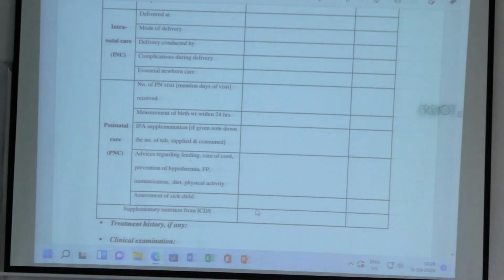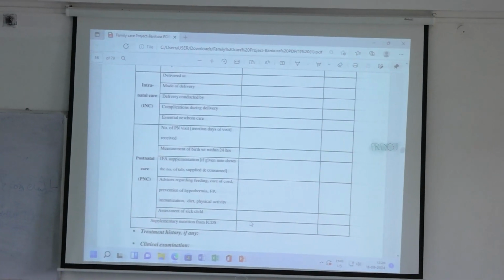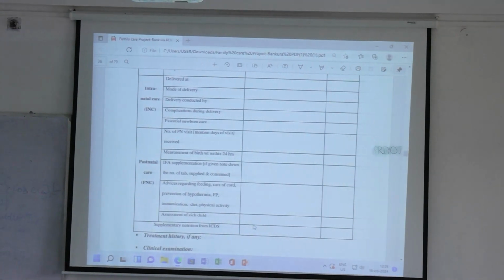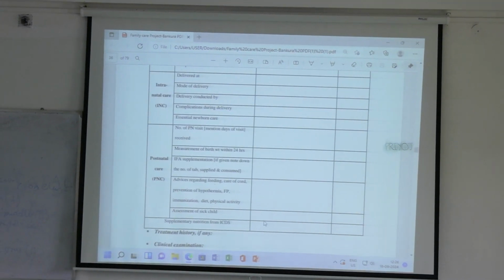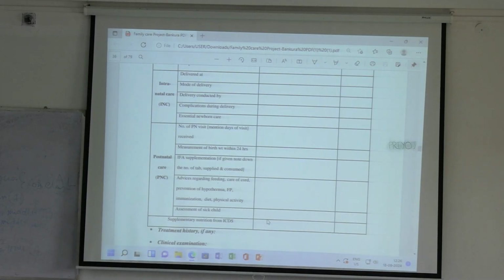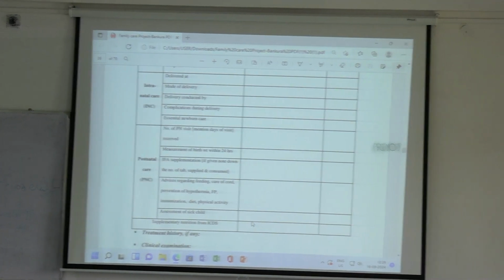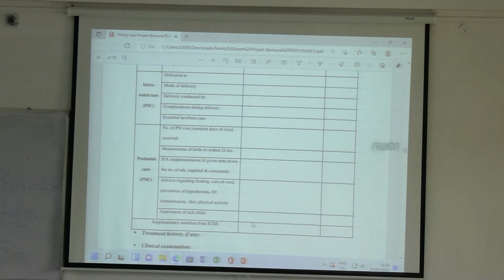Now next comes the postnatal care or the PNC. Number of postnatal visits. After the delivery, when the mother is kept for observation for 48 hours, that is under rule. 48 hours later, she is going back to her home. Now, how many postnatal visits, or home visits, are there to her house to see whether the mother and child are in good health or not?